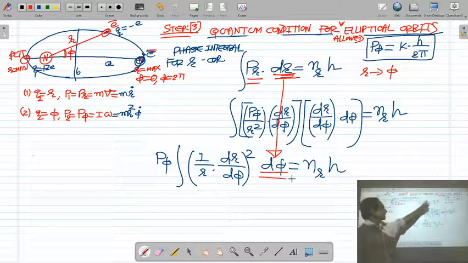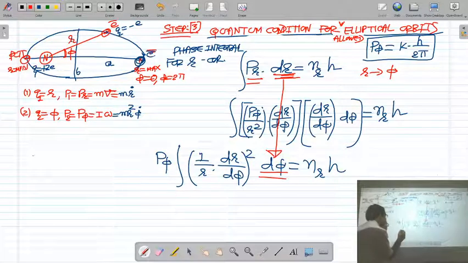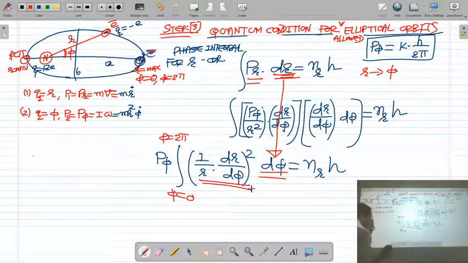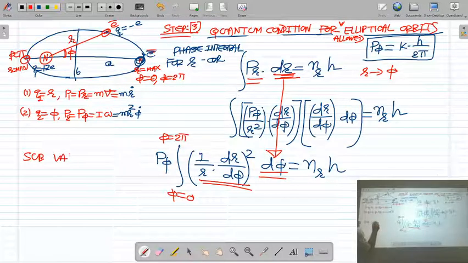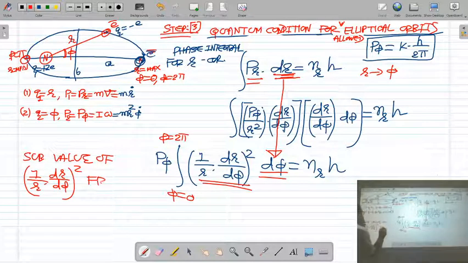So r integral, you can say r integral, I have converted it to phi integral. I know the limit of phi is from 0 to 2 pi. Okay. Now substituting value of 1 upon r dr by d phi whole square from the polar equation of ellipse.